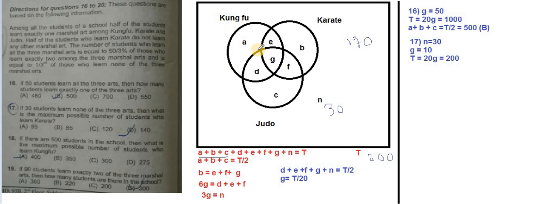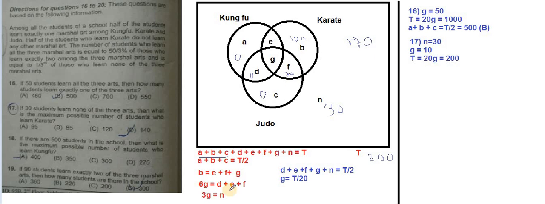Now we know that a plus b plus c is 100. What can we do as maximum? Put a 0, c 0 and d 0 and put b as 100, right? So a plus b plus c is 100 satisfied, and 170 is left for the rest, e f and g. So 170 and 30, 200.